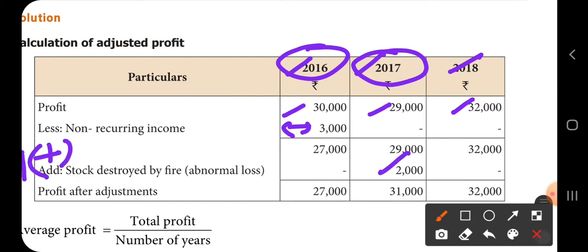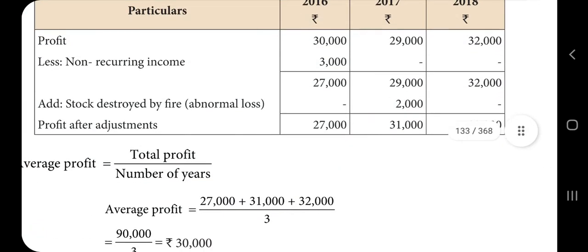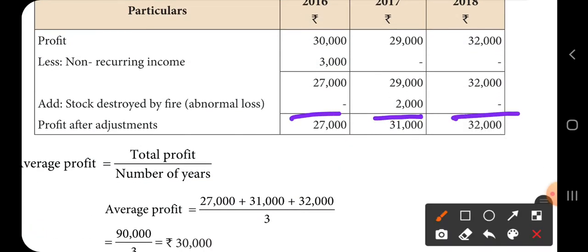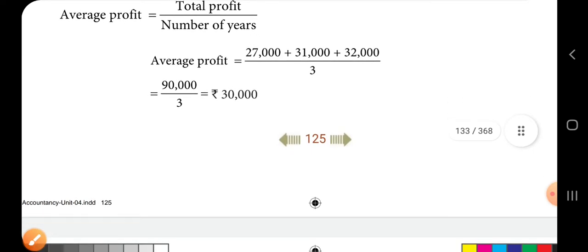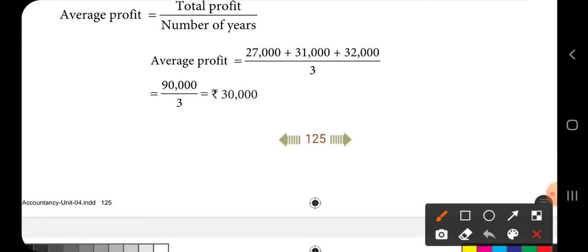Now you get the profits after all the adjustments. Now you have to find out the average profit. 27,000 plus 31,000 plus 32,000 divided by 3, you get 30,000. Now from this average profit only you should make all the adjustments.